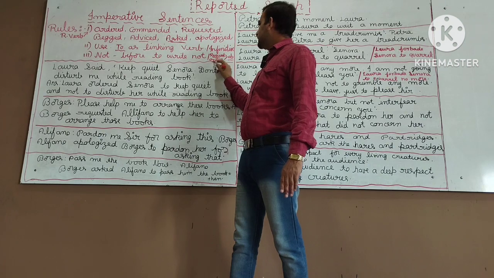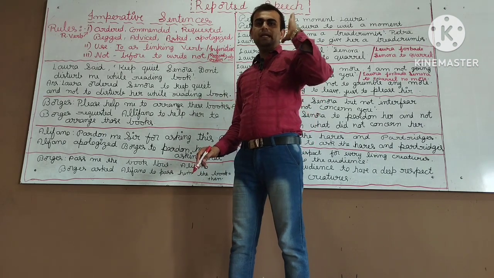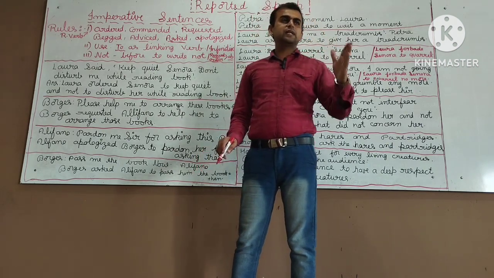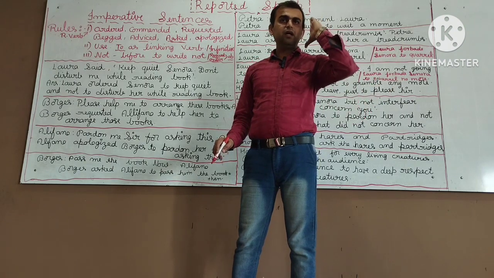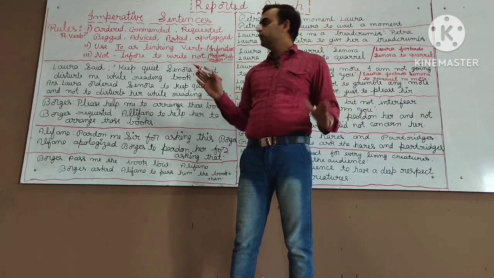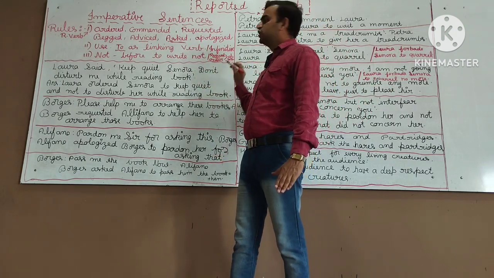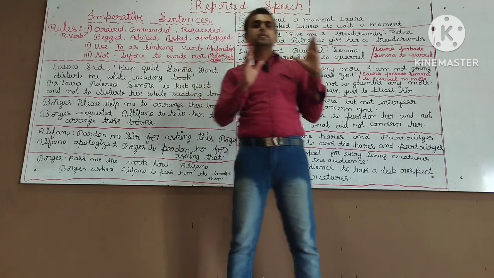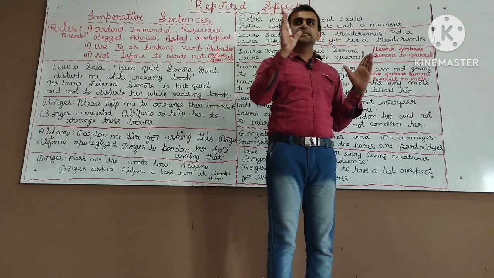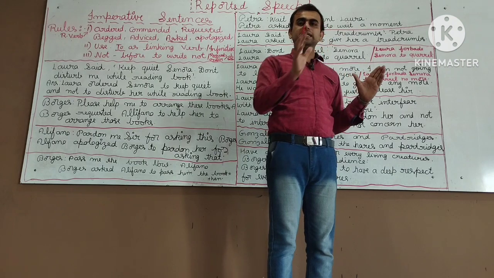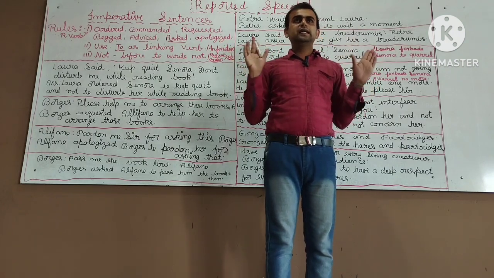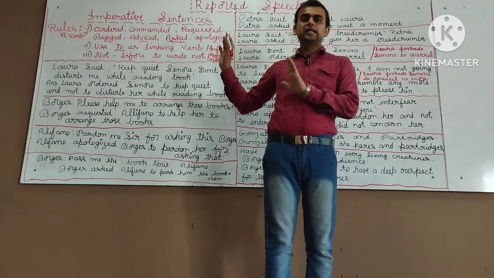If there is a request or an order in a sentence, like "please," or an order like "don't go out," what do we have to do? We have to mention the object. Object means whom that particular sentence is addressed to, or to whom the sentence was said. Is it clear? Are the rules clear?